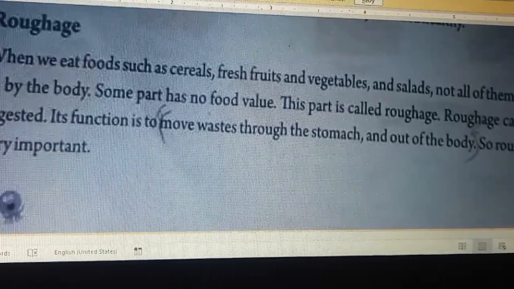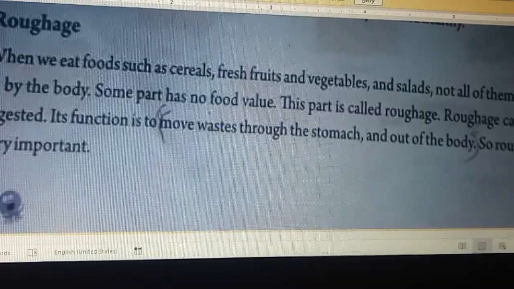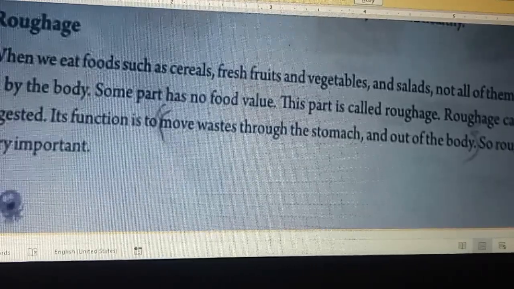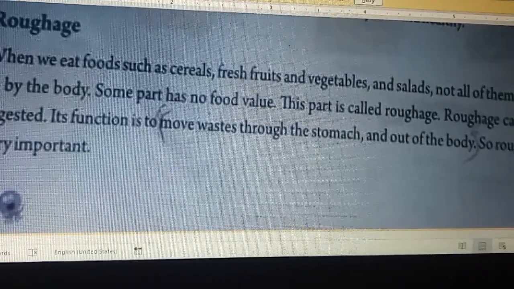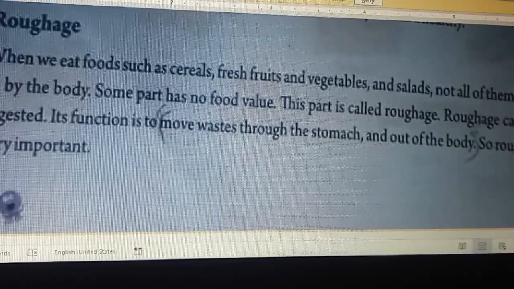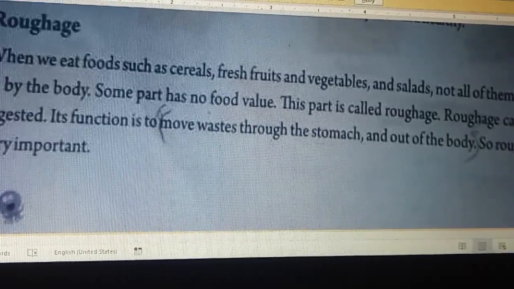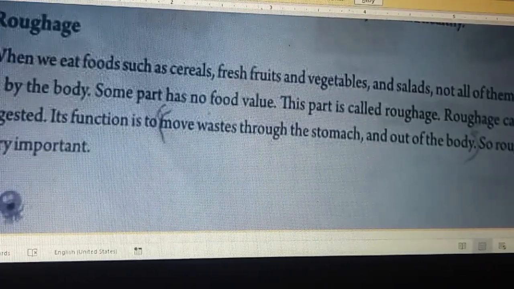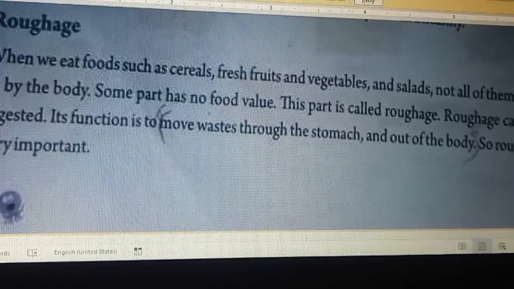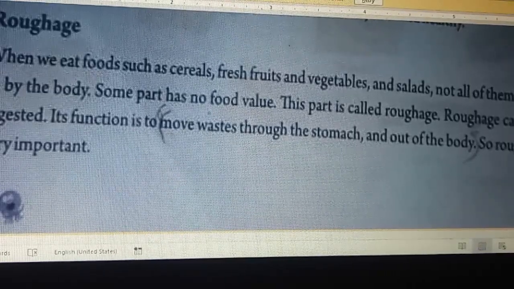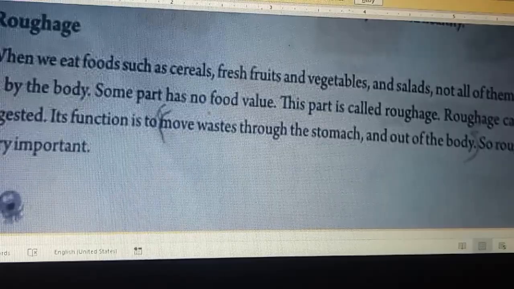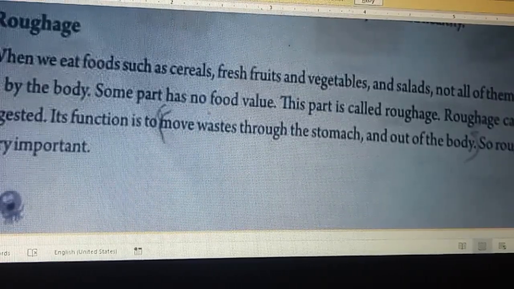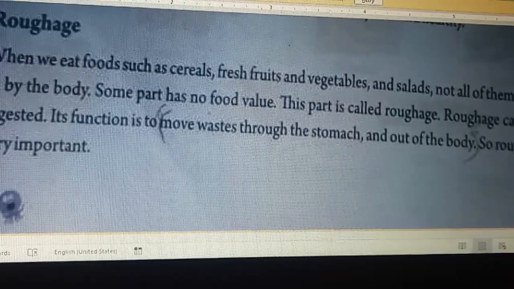Roughage cannot be digested. So the first point is roughage cannot be digested. Its function is to move waste through the stomach and out of the body. So roughage is very important. So what does roughage do? Suppose there is a blockage in a sewage pipe or a water pipe, and the water is not coming properly. What do we do? We take a stick or bamboo and push it to clear the pipeline. Roughage acts like that.